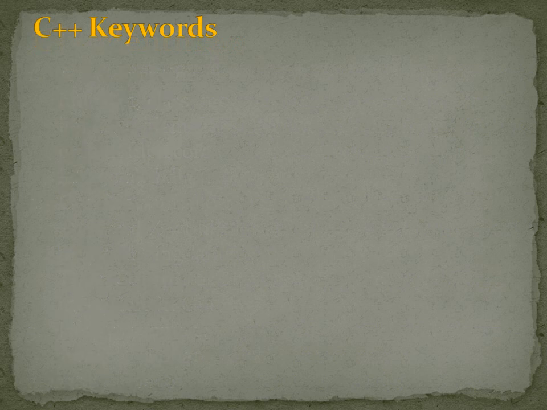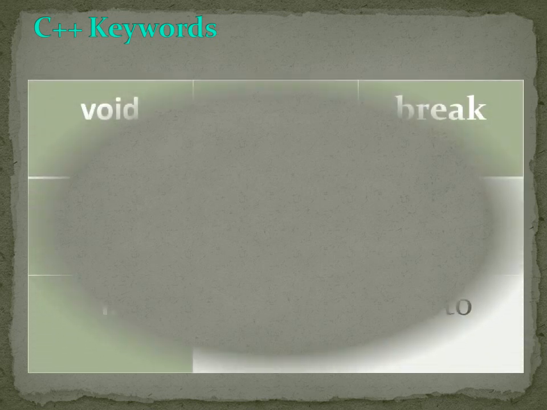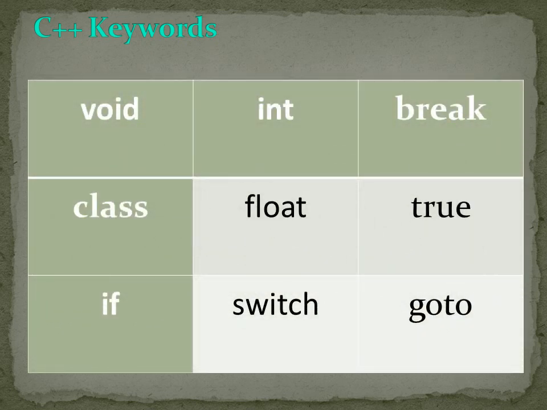Now come to keywords. Keywords are the special words used in C++. We can't use keywords as an identifier. The common keywords used in C++ are void, int, break, class, float, true, if, switch, goto, etc.